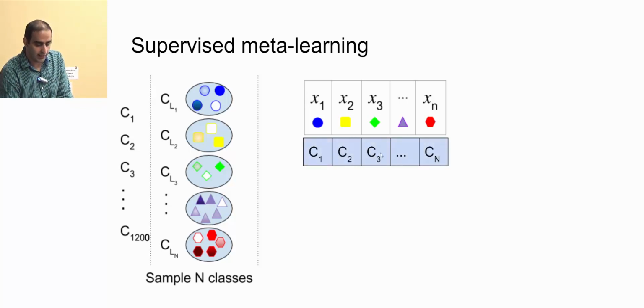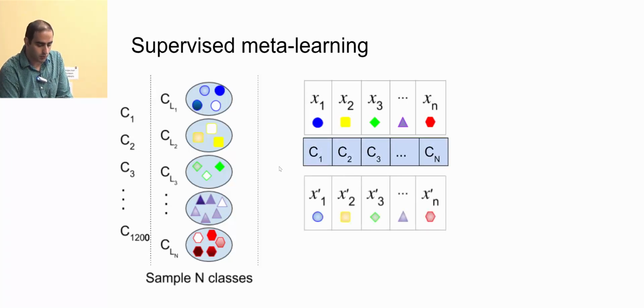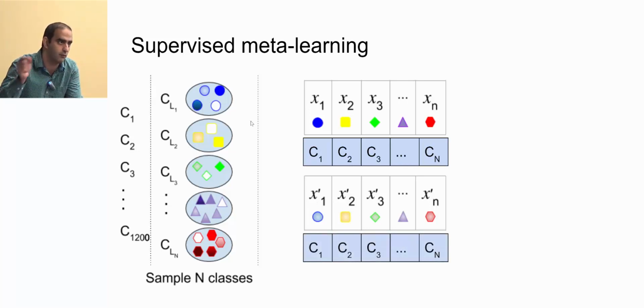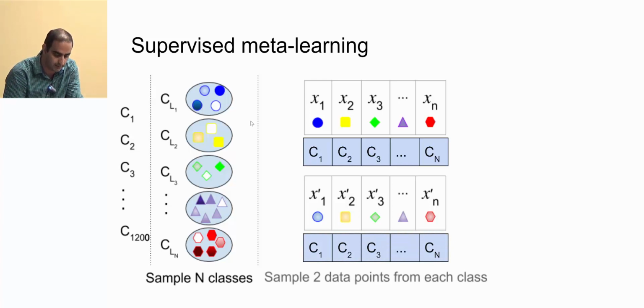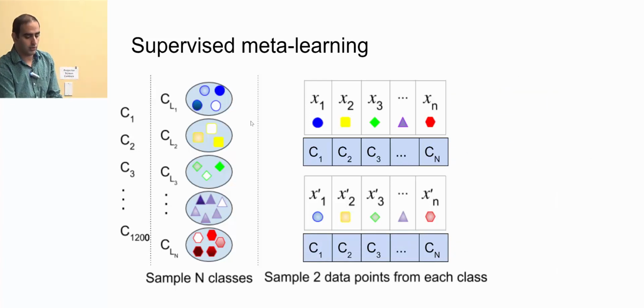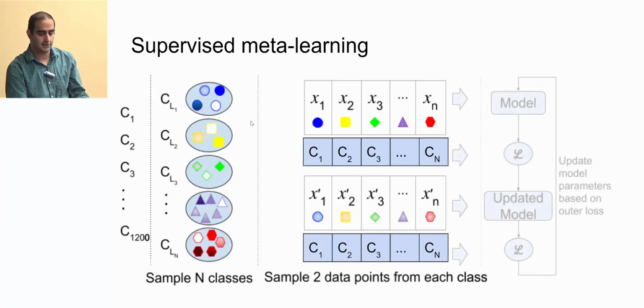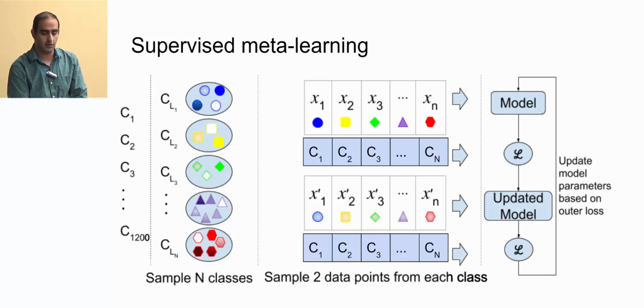And I know the classes of those, and also I pick another example of each of those classes, and I generate my validation set. So I look at each class and I pick one for train and one for validation set of that task. So actually I sample 2 data points from each class, and then I apply my meta-learning algorithm.